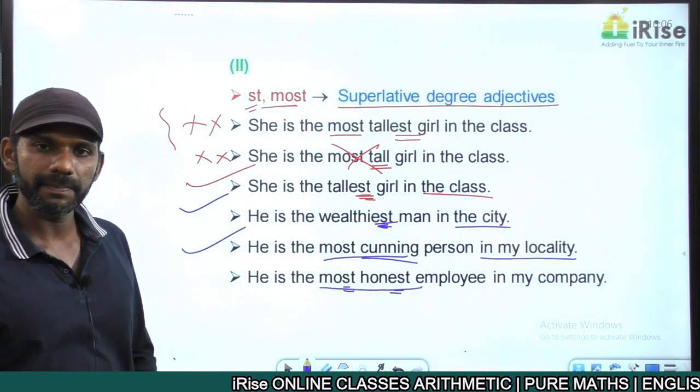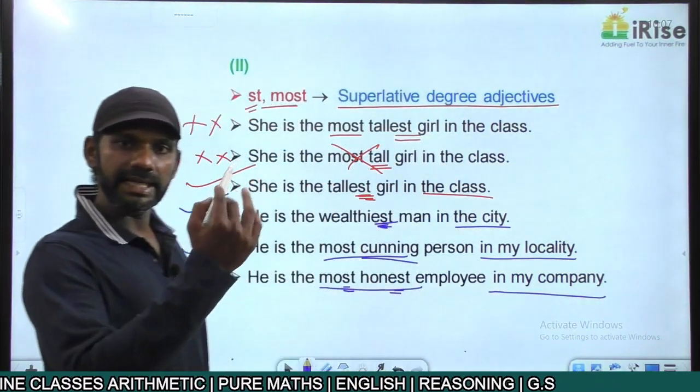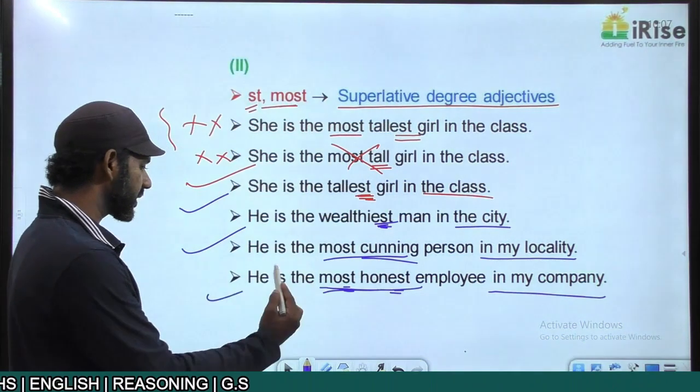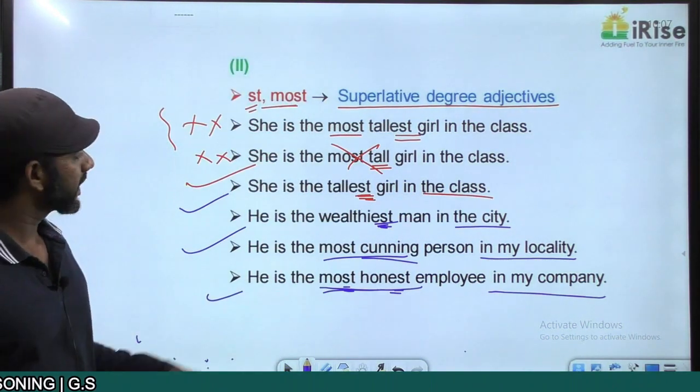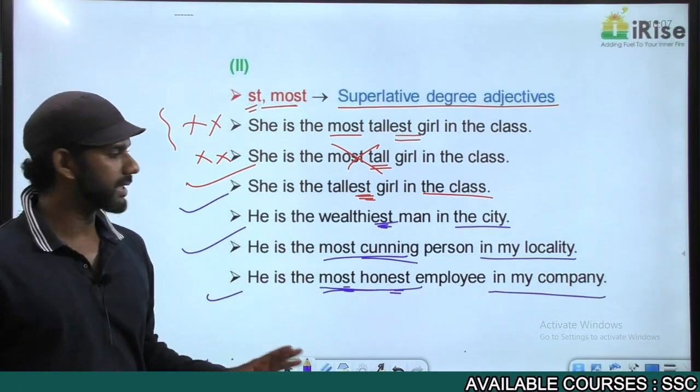What is the group here? In my company is the group here. We are talking about the highest level entity. "Most honest" is a superlative degree adjective, grammatically correct. Now come to these four correct statements once again.